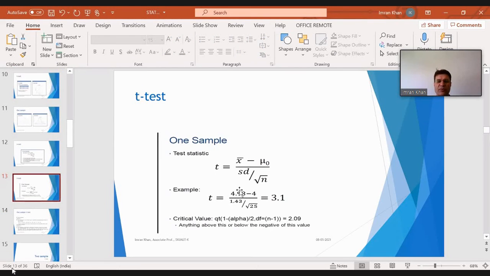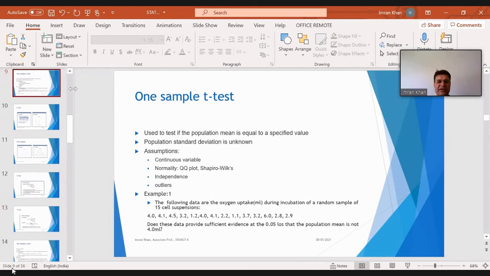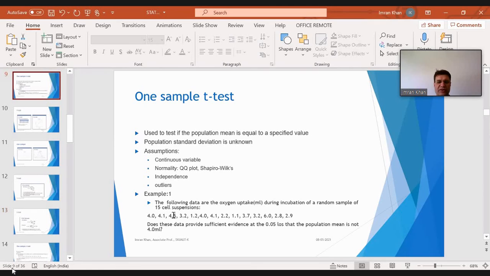Now, 4.98 is the x bar. That is, you have calculated the mean for those data values, and the mean comes out to be 4.98. Then it's given that for the population, we have a mean of 4. So that's your x bar minus mu naught divided by S, the standard deviation. This standard deviation you will also calculate for the same data set, 4.0, 4.1, 4.5 up to 2.9. So for this data set, you will calculate the mean as well as the standard deviation.